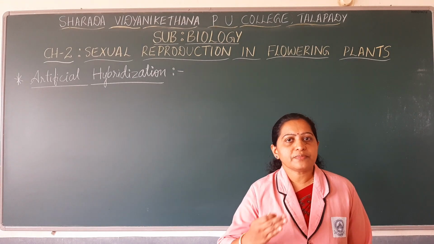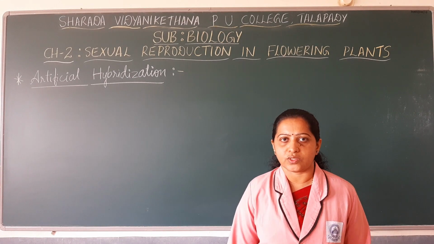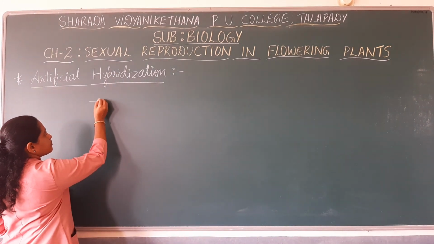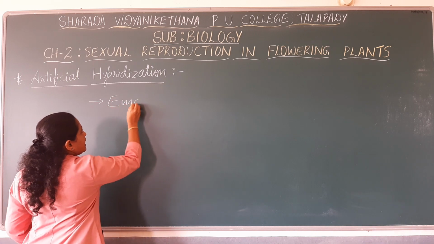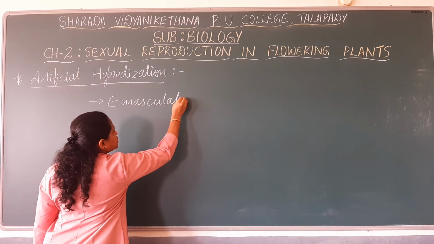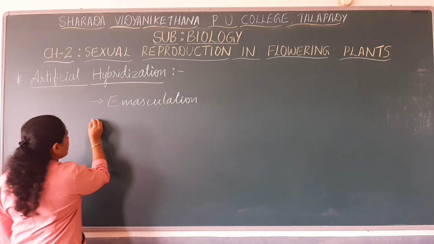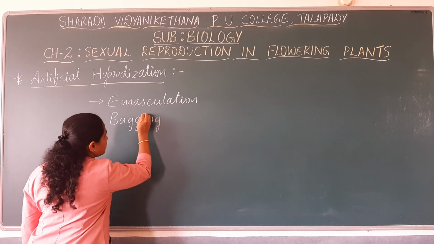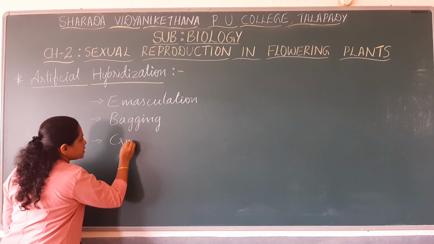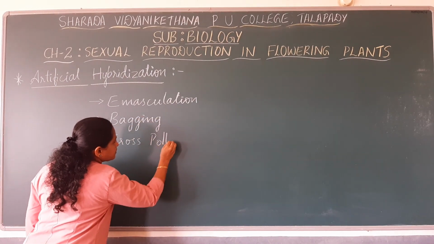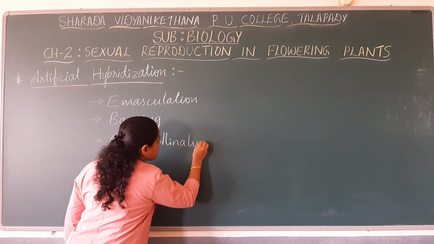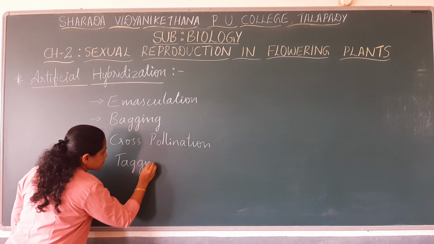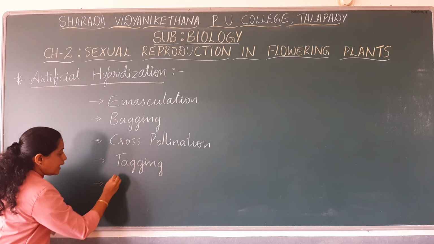Some of the steps involved in artificial hybridization are emasculation, bagging, cross-pollination, tagging, and rebagging.